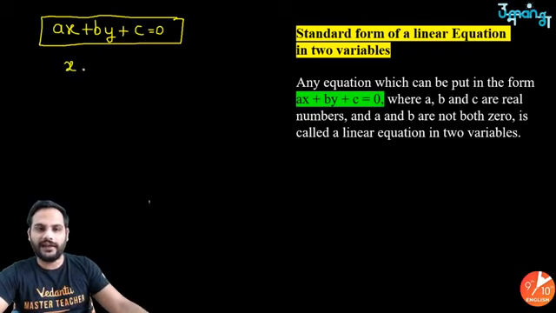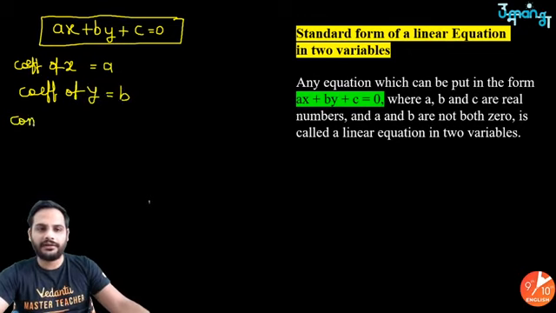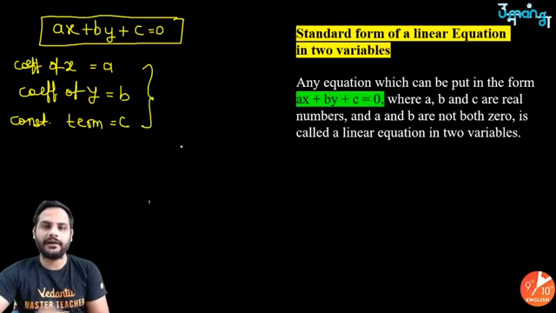So the coefficient of x is called your a, the coefficient of y is your b, and the constant term is your c. These are the three things: a, b and c.